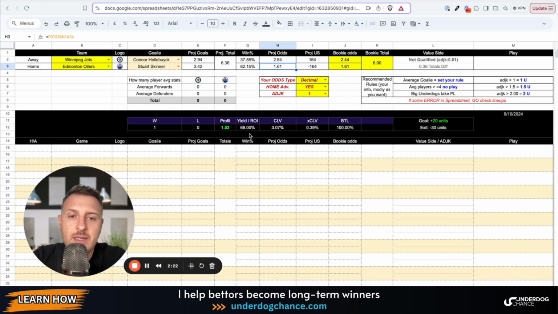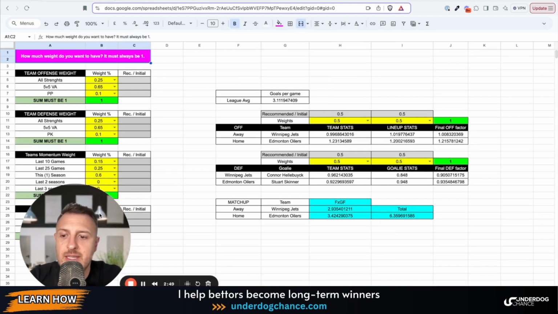Okay, but I want to show you a couple of features that I added. So the idea was that I add some settings for users so they can select how much weight they will give to the players, lineups, and teams, because the betting model consists of team statistics, goalie statistics, and each individual player statistics, which are combined in the lineups. Okay, and so this was the first step.